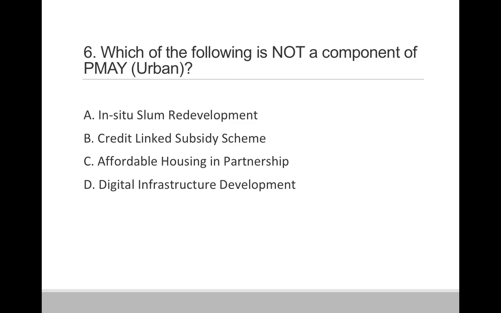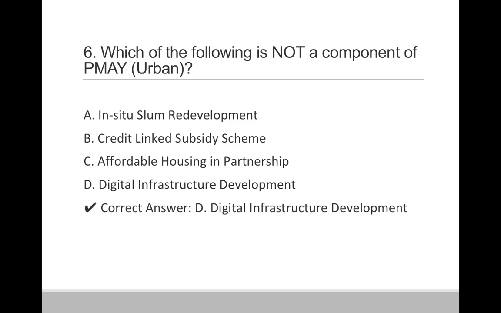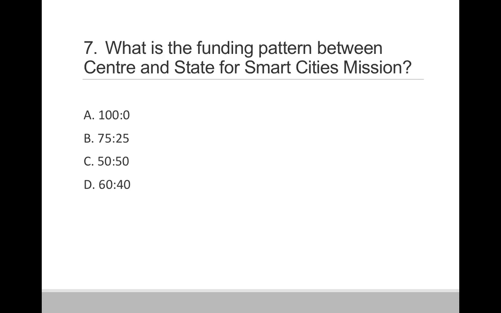Question 6. Which of the following is not a component of PMAY urban? Option A. In situ slum redevelopment. Option B. Credit linked subsidy scheme. Option C. Affordable housing in partnership. And option D. Digital infrastructure development. So correct answer is option D, that is digital infrastructure development is not a component of PMAY.